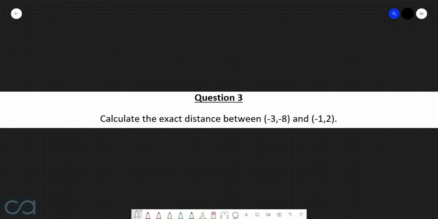Question 3. Calculate the exact distance between -3, -8, and -1, 2. Alright, so here we're working with the points of -3, -8, and -1, 2. First thing that we can do here is classify this point as point 1 and this point as point 2, and therefore we can say the following.